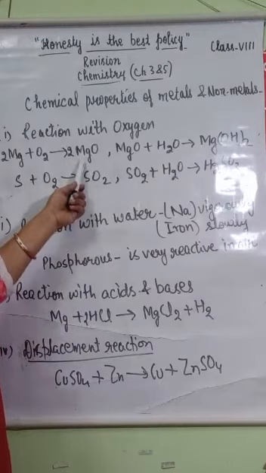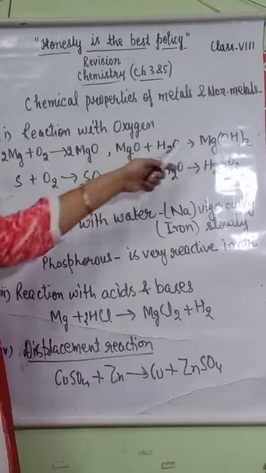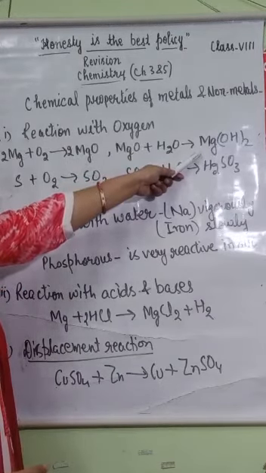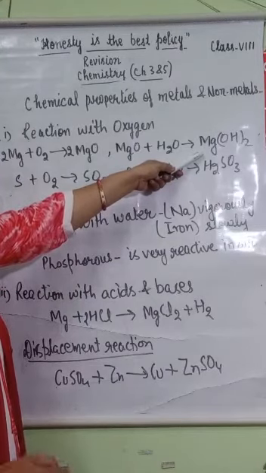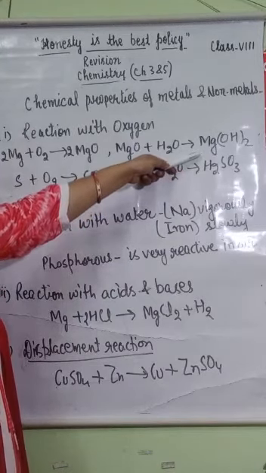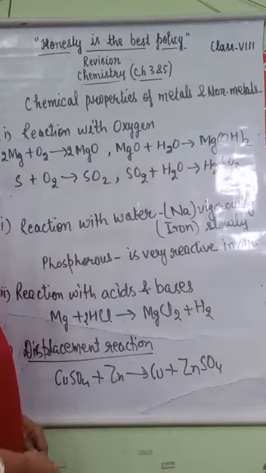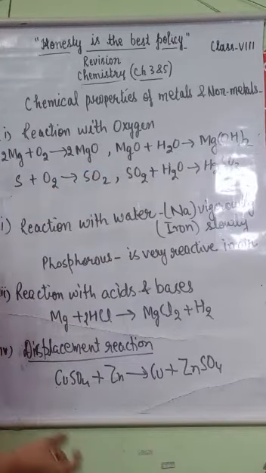When oxides of metals dissolve in water, it forms magnesium hydroxide, which is basic in nature. When you dip blue litmus paper, it does not show any change. When you dip red litmus paper, its color changes into blue.